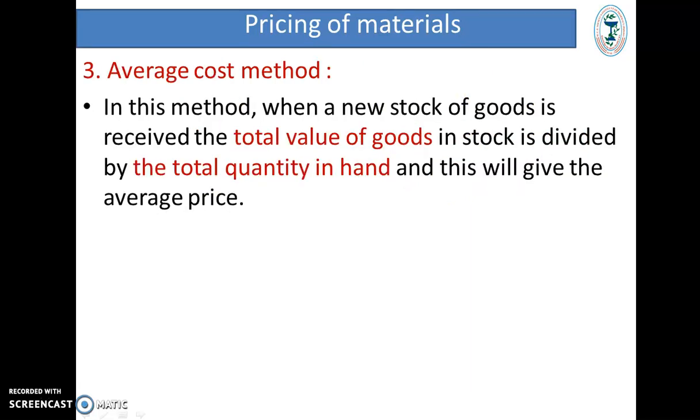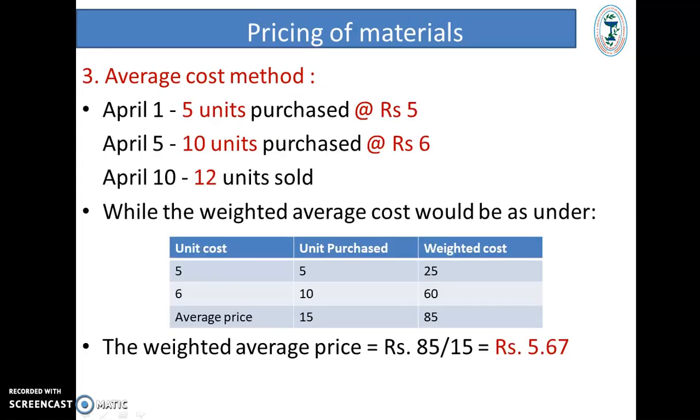Third method, that is the average cost method. In this method, when a new stock of goods is received, the total value of goods in stock is divided by the total quantity in hand, and this will give you the average price. Same example I have taken. On 1st of April, you have purchased 5 units at the rate of 5 rupees per unit, on 5th of April, you have purchased 10 units at the rate of 6 rupees per unit. And on 10th of April, you have to sell 12 units.